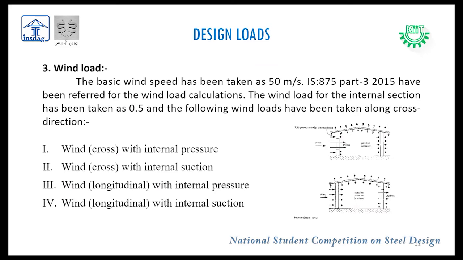Wind load. For the wind load, we followed IS 875 Part 3. The basic wind speed was taken as 50 meter per second, and we have taken four cases: wind cross with internal pressure, wind cross with internal suction, wind longitudinal with internal pressure, and wind longitudinal with internal suction.